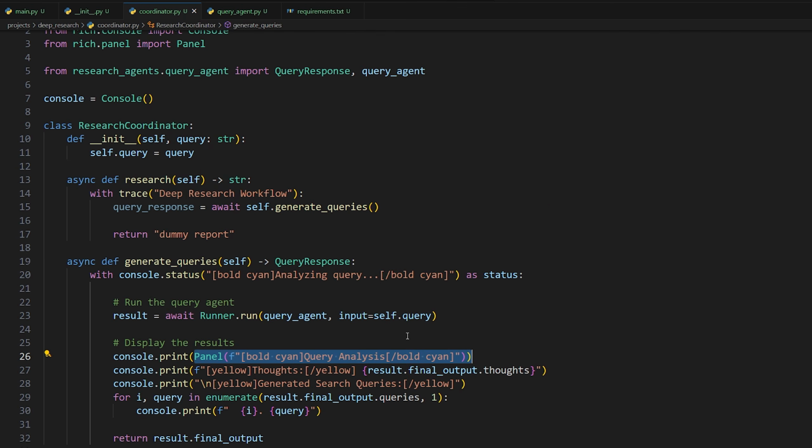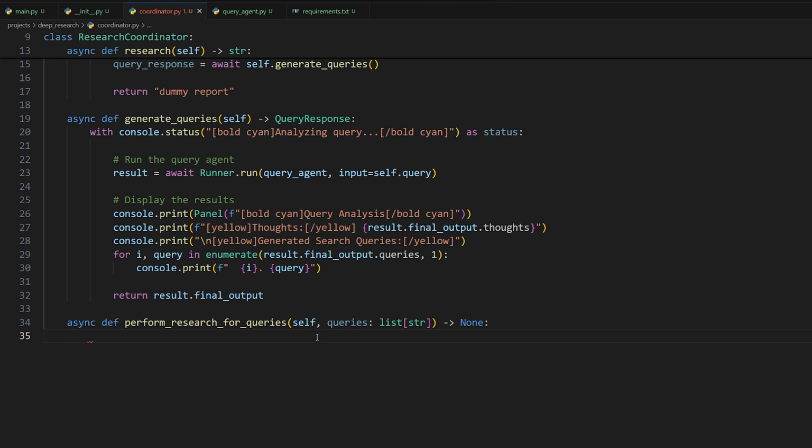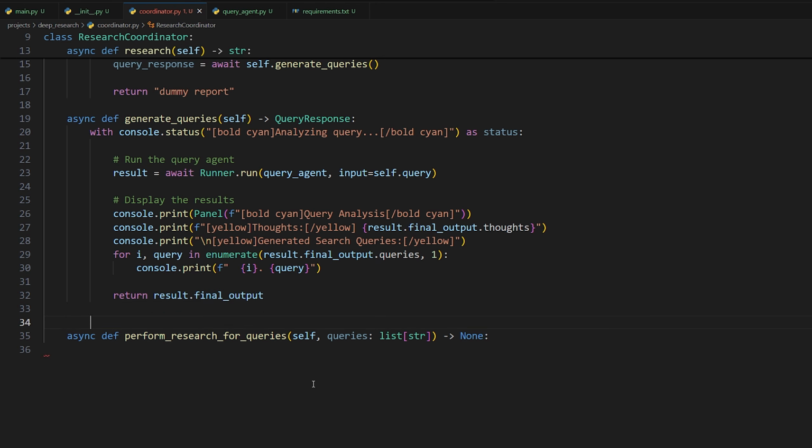So now we're going to move on to the next stage, which is taking these queries that have been generated and actually getting some URLs from them and then searching those URLs to summarize them, okay? So we'll make a new function here that takes in our list of queries that were generated. And now we're going to need another function to go along with this that will actually use DuckDuckGo search.